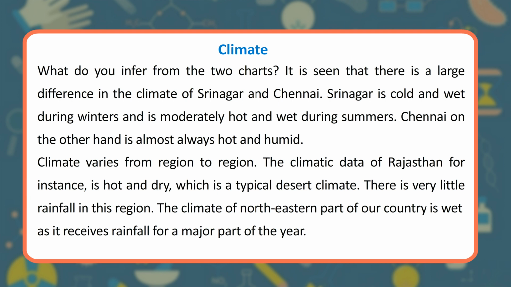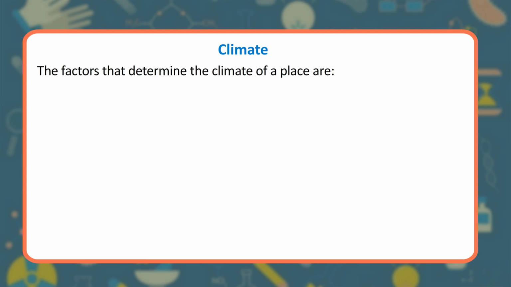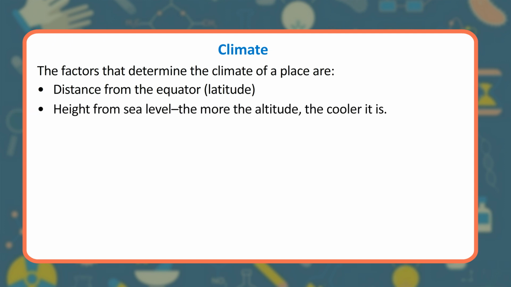The climatic data of Rajasthan, for instance, is hot and dry, which is a typical desert climate. There is very little rainfall in this region. The climate of northeastern part of our country is wet as it receives rainfall for a major part of the year. The factors that determine the climate of a place are distance from the equator, latitude, height from sea level.